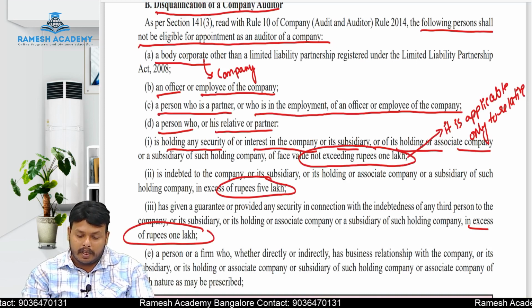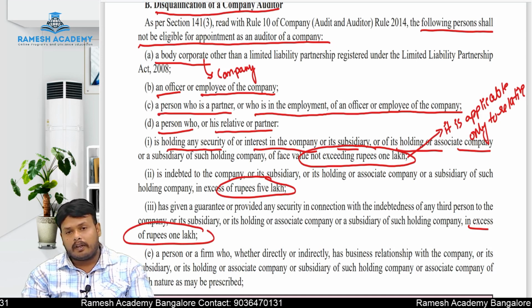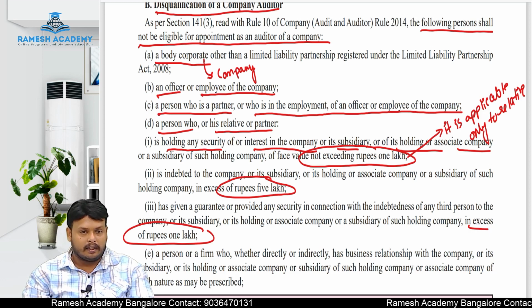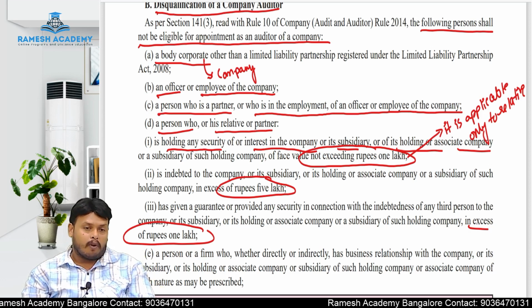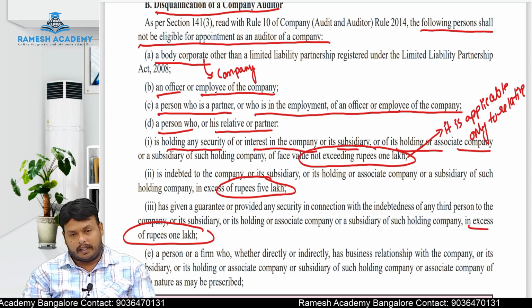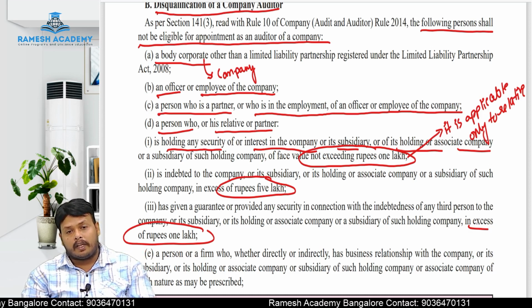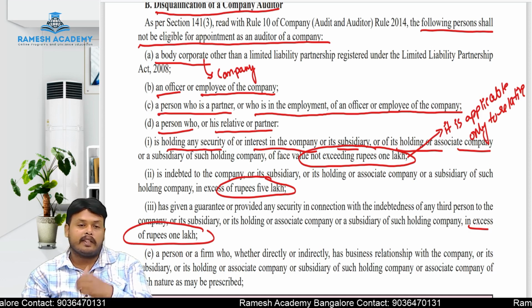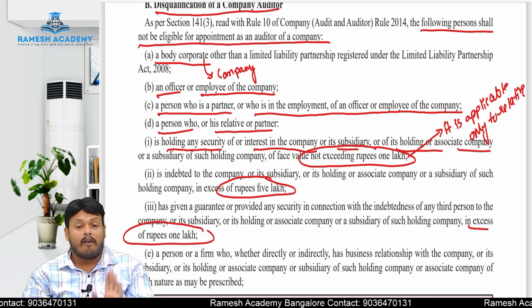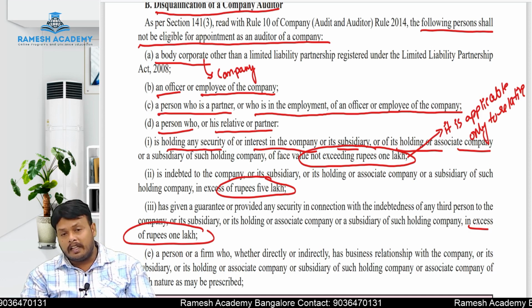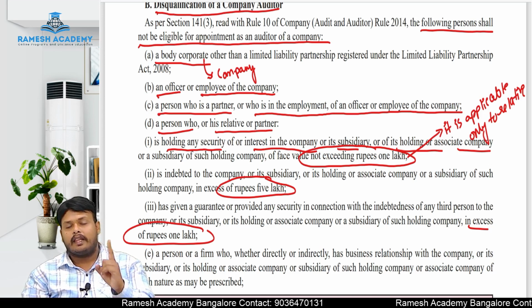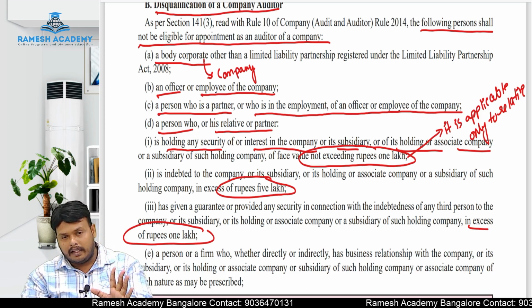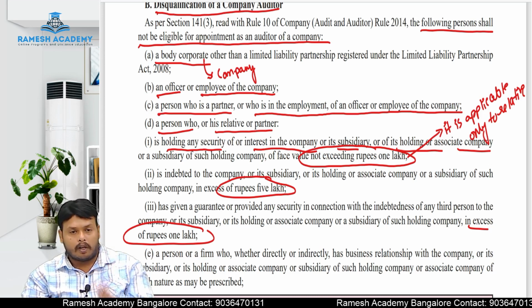A person who is a partner, or in employment of an officer or employee of the company. Means if you are a partner in one partnership firm, then that partnership firm is automatically disqualified to act as an auditor. Next, if you are working as an employee in XYZ company, then the XYZ company is also disqualified to act as an auditor. Why? Because in the disqualification, the Act is saying only one thing: wherever the independence of the auditor is compromised, the auditor is automatically disqualified.